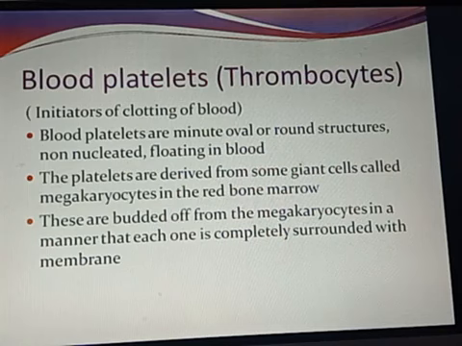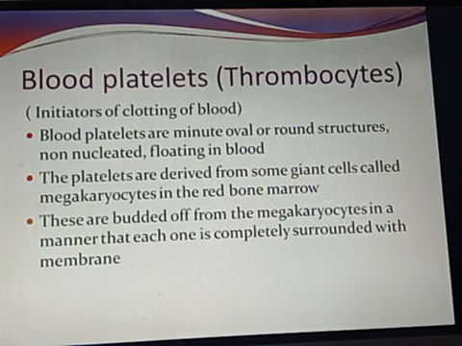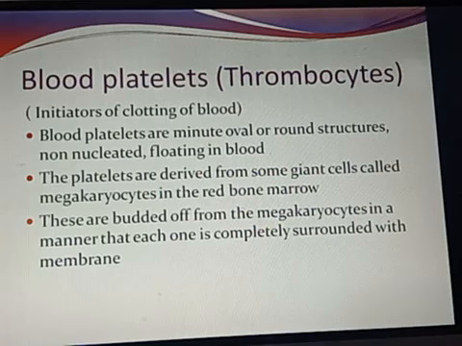How are these platelets formed? They bud off from the megakaryocytes. Means megakaryocyte cells are there, from that budding starts. It comes out in the form of a bud, and then it gets detached from the megakaryocytes in a manner that each one is completely surrounded with a membrane. So when it buds off from the megakaryocytes, at that time itself it gets surrounded by a membrane.